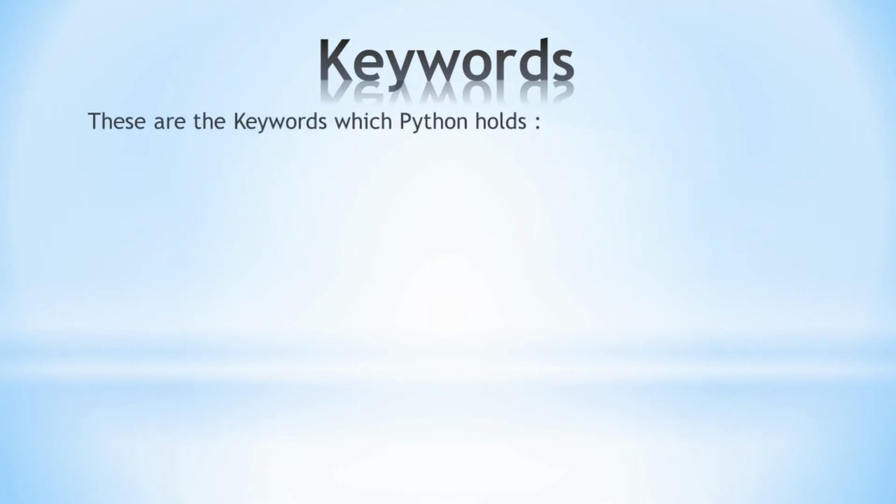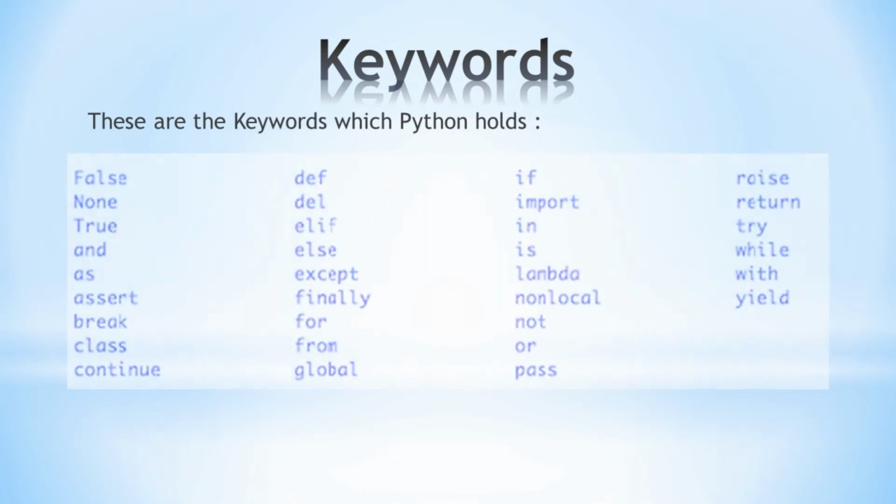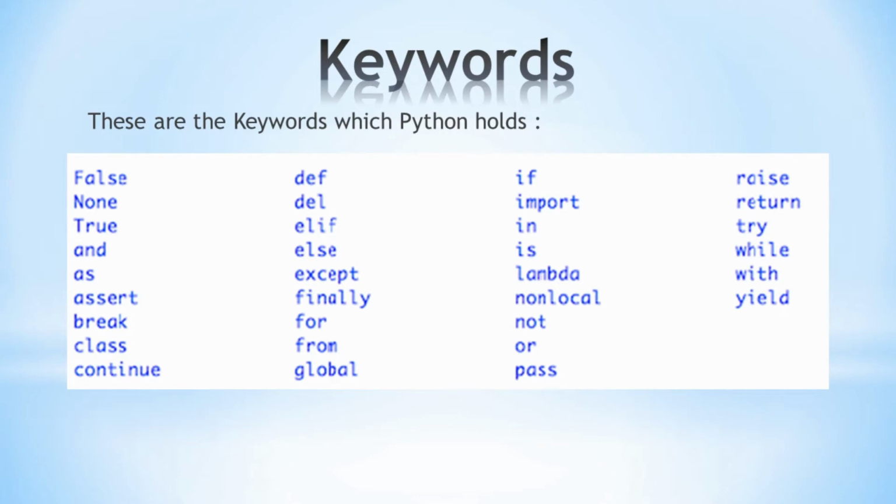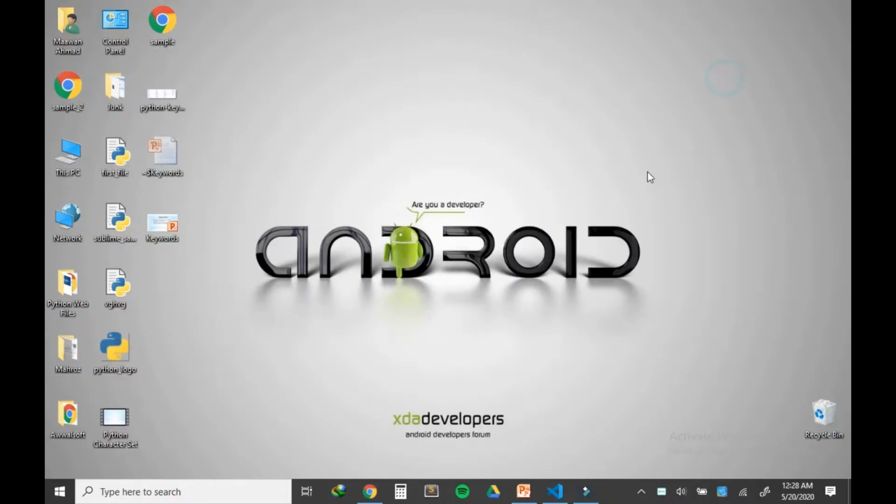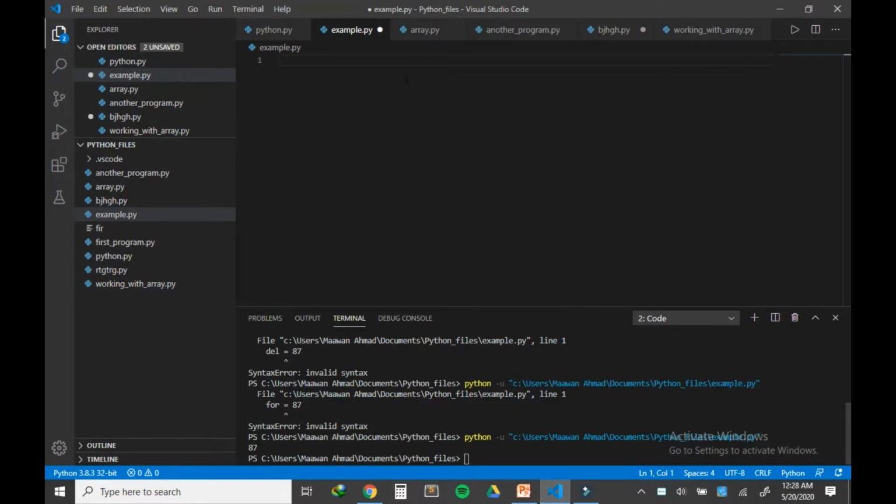These are some keywords that Python holds. These are the words which we cannot use to name any class, function, object, list, dictionary or any other thing. So now let me show you an example that we cannot use a keyword for naming a variable.